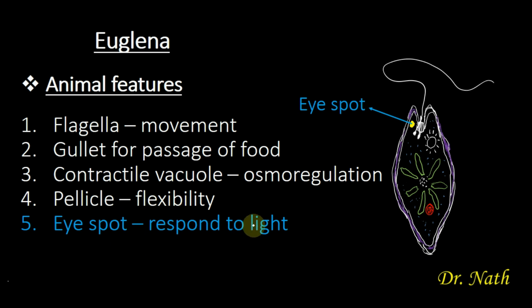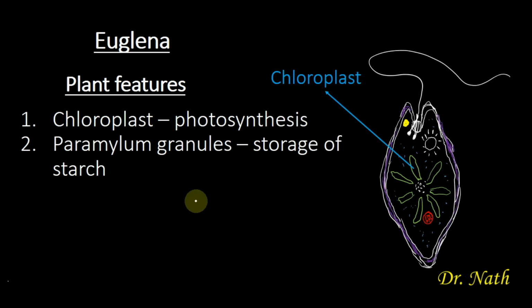So you can be asked in an exam, why is Euglena called an animal? So Euglena is called an animal because of the presence of flagella, because of the presence of gullet, because of the presence of contractile vacuole, because of the presence of pellicle, and because of the presence of the eye spots. And you should know the function of all these various structures. So having known this, let's look at the plant features of Euglena. What are the things that make it a plant?